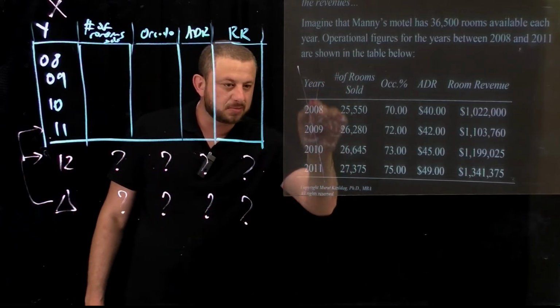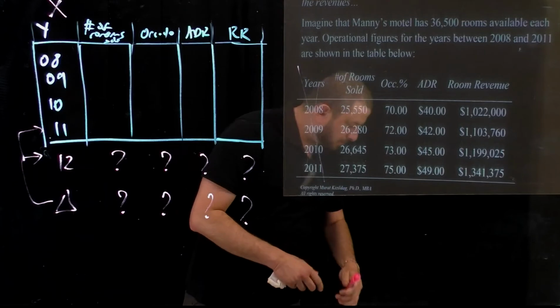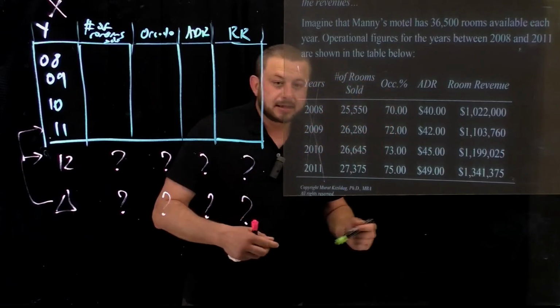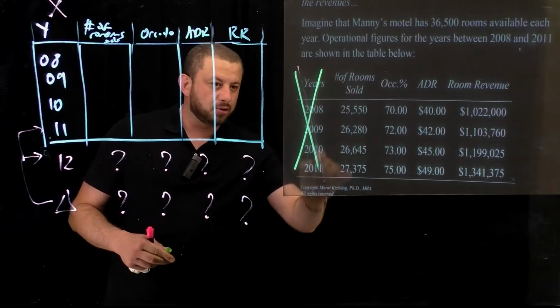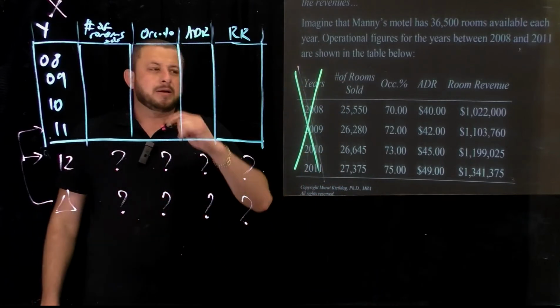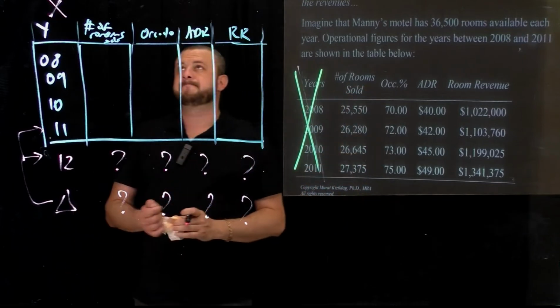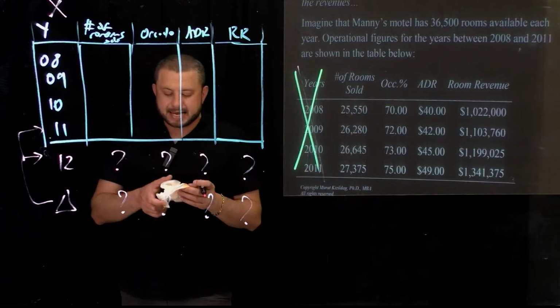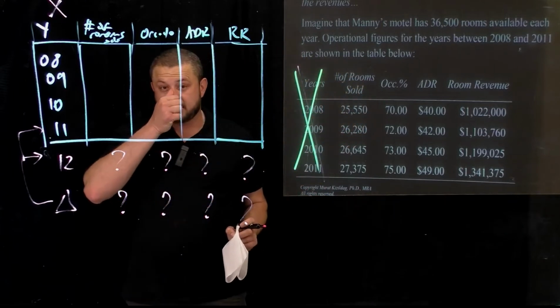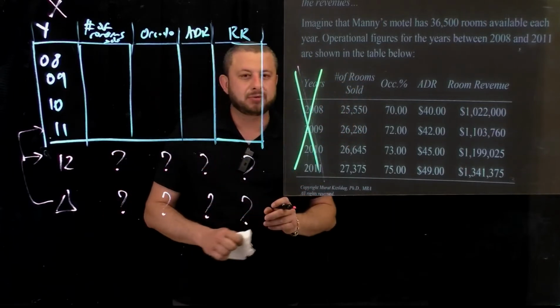So this column right here is out of scope. Number of rooms sold: I may or may not analyze the trend in number of rooms sold, but most likely we don't need that. Why?